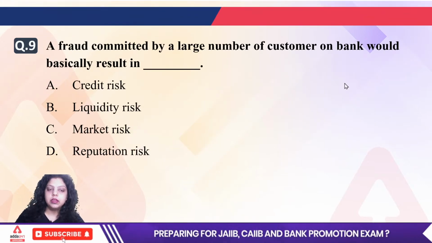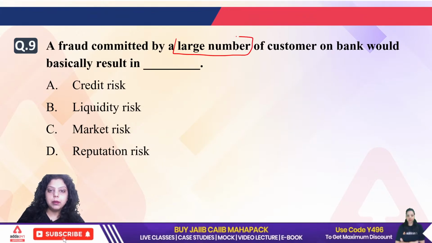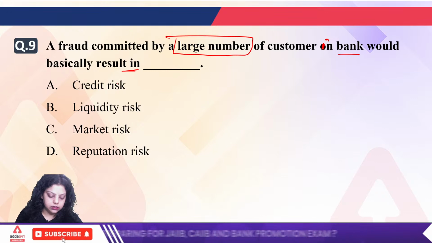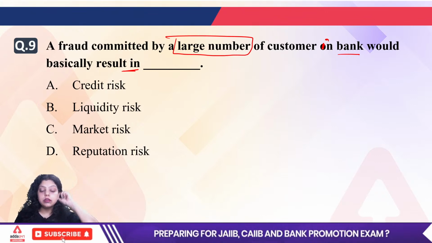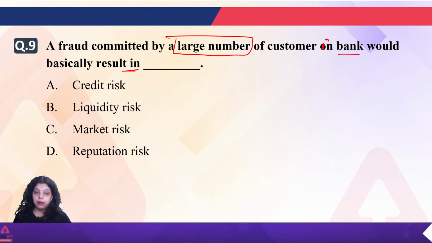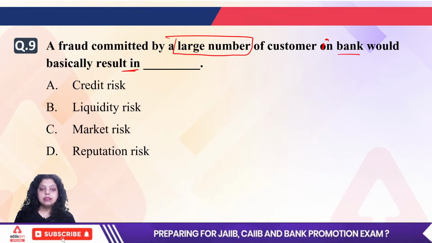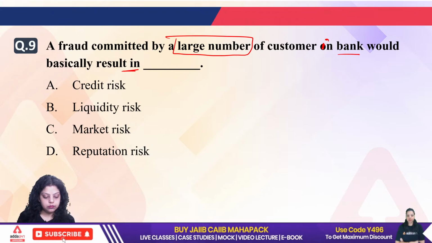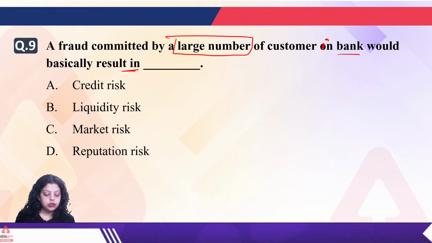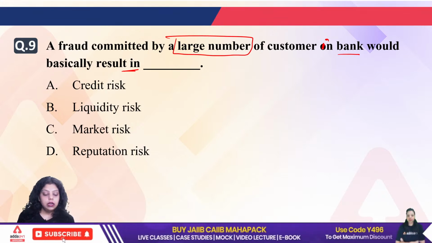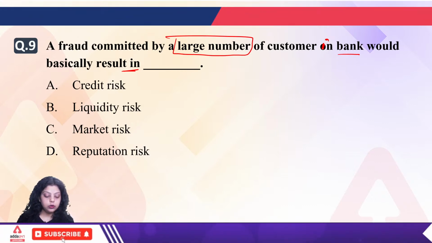Okay. Next, a fraud committed by a large number of customers on a bank would basically result in... when a large number of customers of a particular bank commit fraud, then which type of risk can occur in a bank? Is it a credit risk? Is it a liquidity risk? Is it a market risk, or is it a reputational risk? So which of the following will be the risk to which the bank can be exposed in case a large number of customers are defaulting or doing fraud?